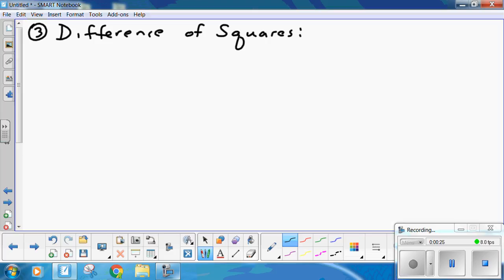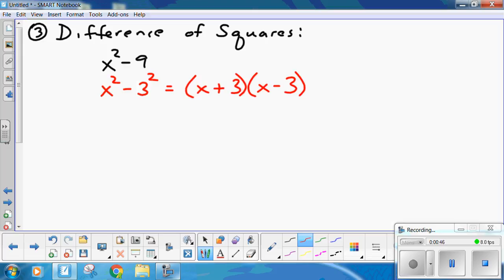So, x squared minus 9. If I asked you to factor that, what would you do? Well, note, it's x squared minus 3 squared. And you should remember, that's x plus 3 times x minus 3. Now, that's a useful shortcut. Think about that for a moment.